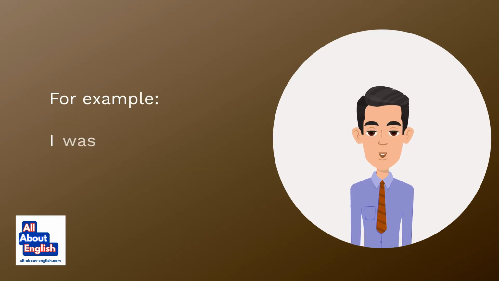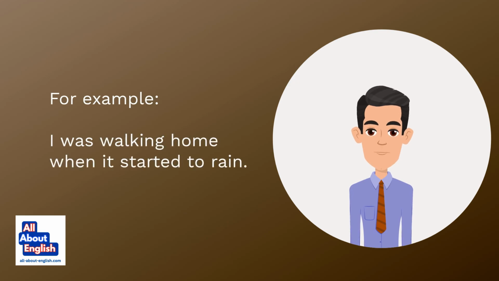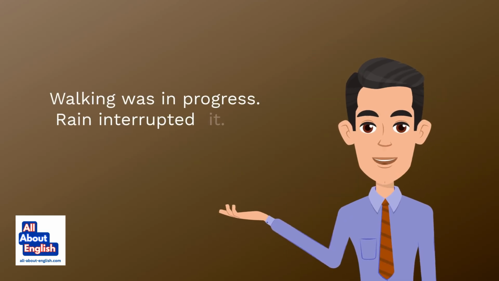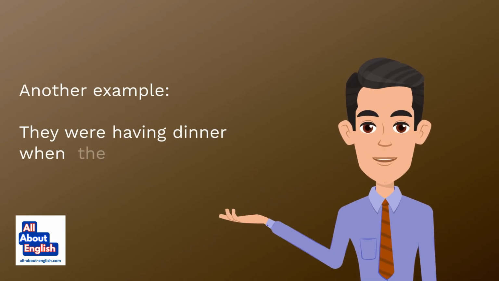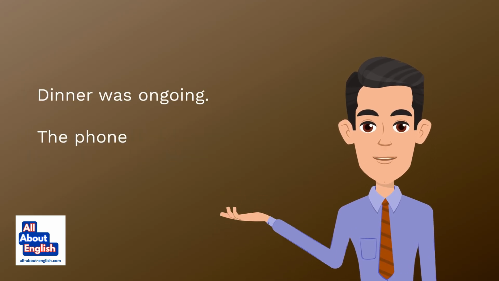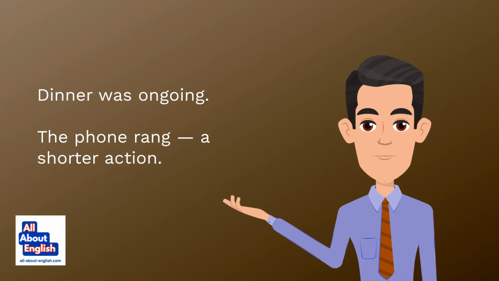For example, I was walking home when it started to rain. Walking was in progress. Rain interrupted it. Another example, they were having dinner when the phone rang. Dinner was ongoing. The phone rang, a shorter action.